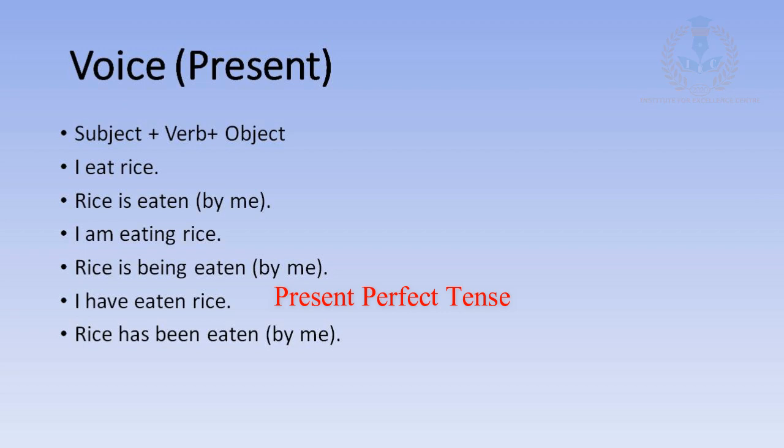In the second instance, the present continuous tense, "rice is being eaten," "be" has come, one as a helping verb and the other as a compulsory verb to support the main verb, which is in the third form.